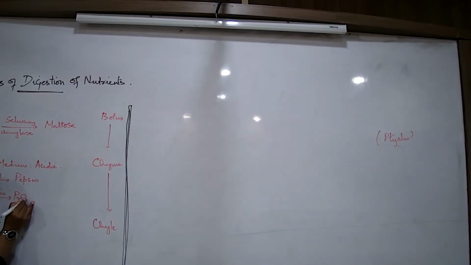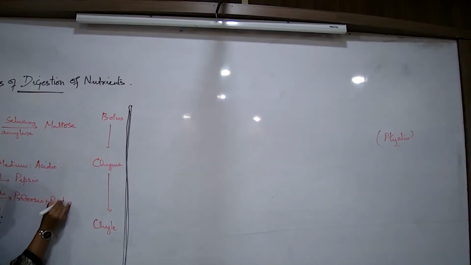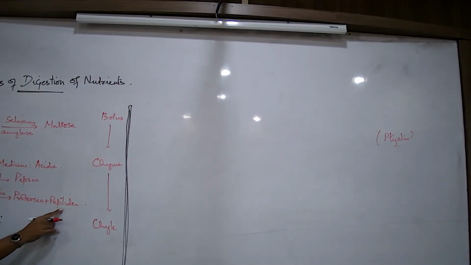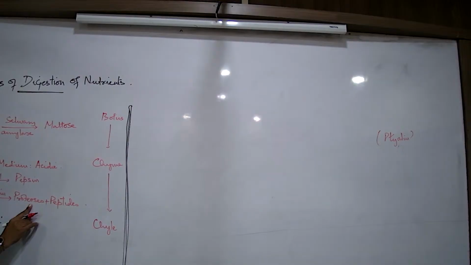What are those forms known as? Proteoses and peptides. Generally peptides are written in different types. These proteoses and peptides are simpler forms of proteins. Same as starch and maltose, if I take a protein which consists of 800 units, what is protein made of? What are the repeating units of proteins known as?